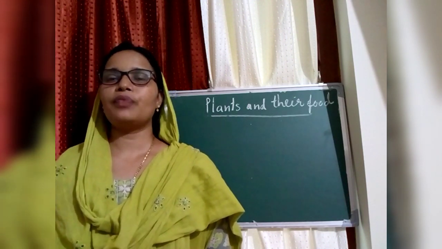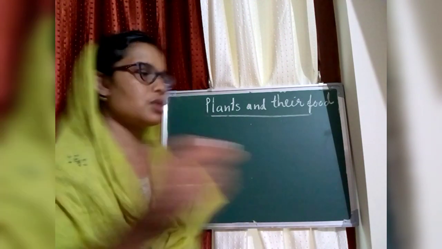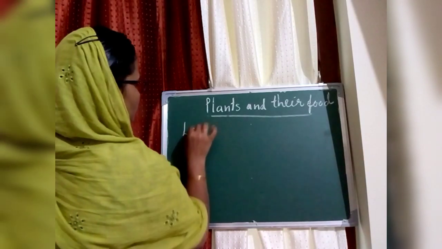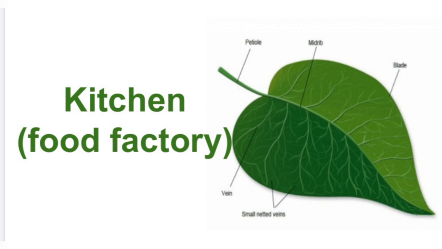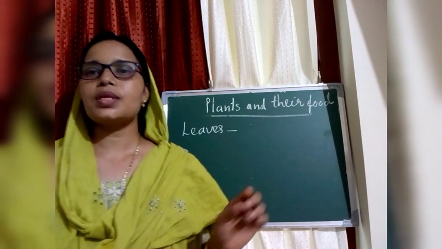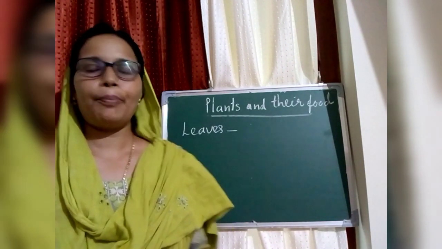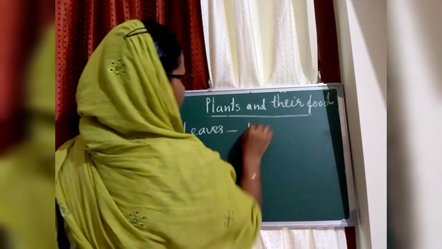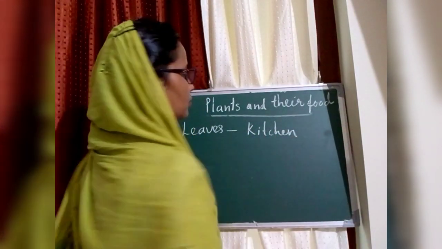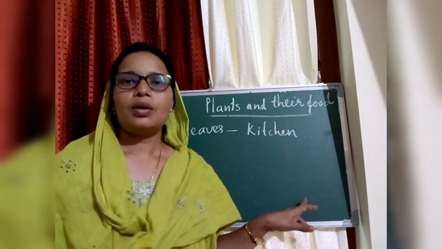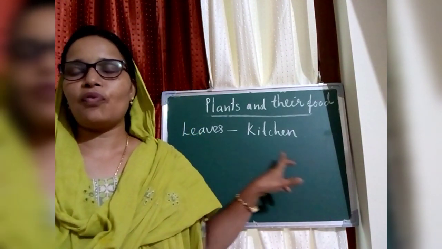Where do the plants make their food? In the leaves. So we can see the leaves as the kitchen of a plant. Why are the leaves called the kitchen of a plant?